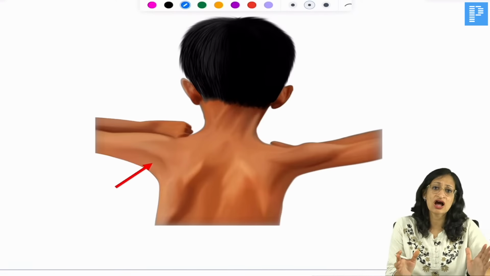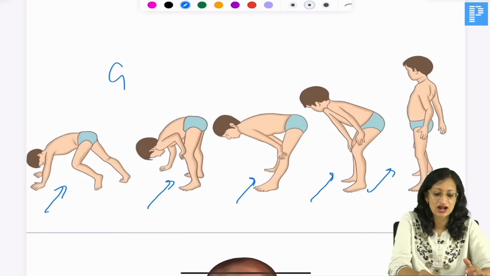That means the child has difficulty in getting up from sitting position. So from a sitting position, if you ask the child to get up, the child will take the support of his own hands and slowly get up. That is called Gowers sign. But it is a very non-specific sign, can be seen in any cause of proximal muscle weakness. Gowers sign is usually seen beyond 3 years of age.